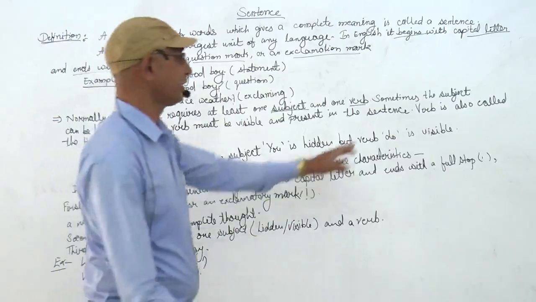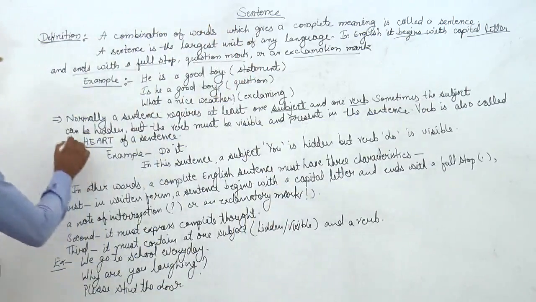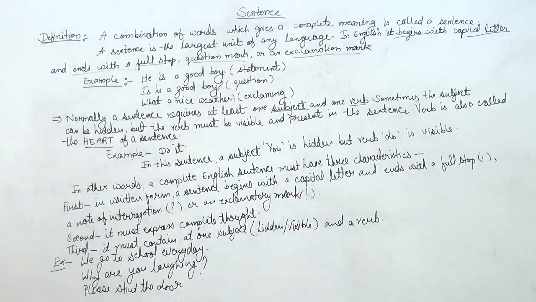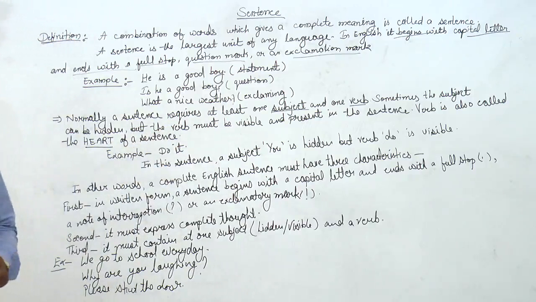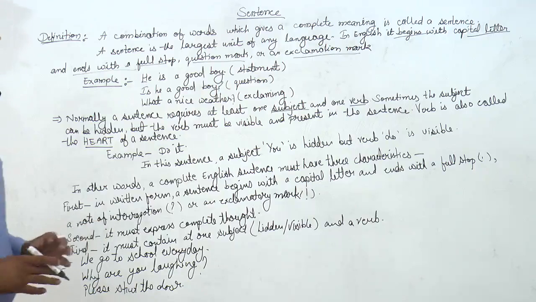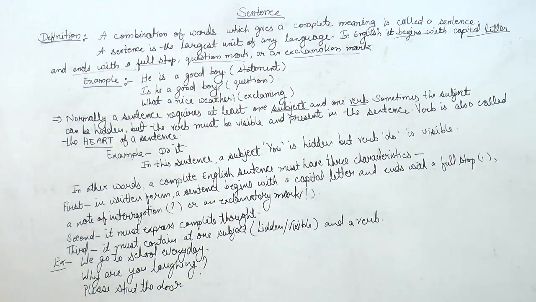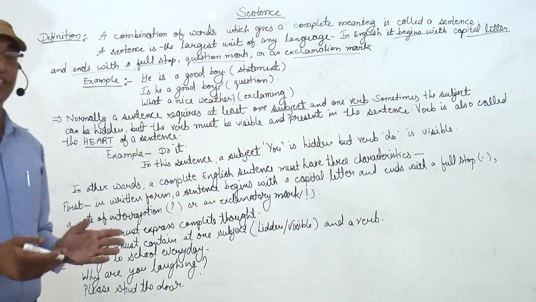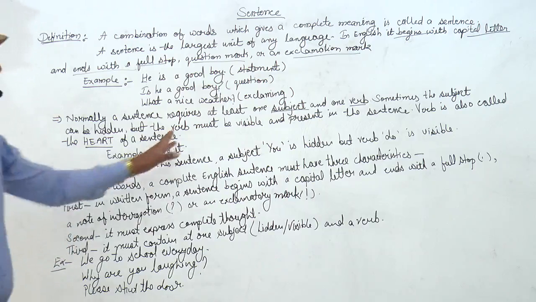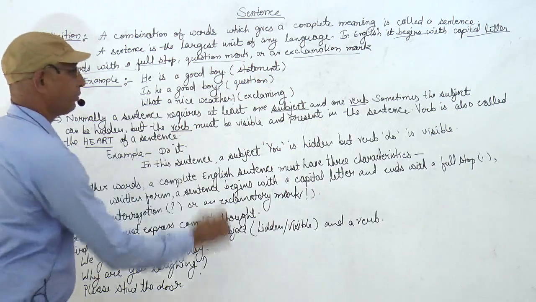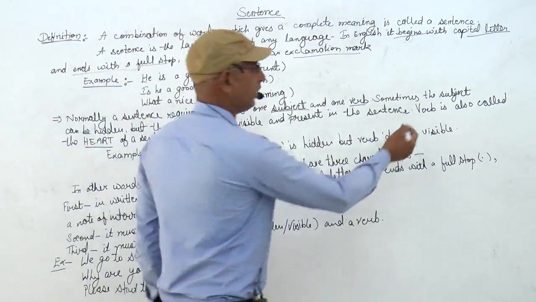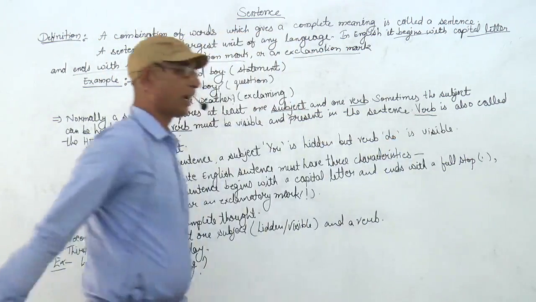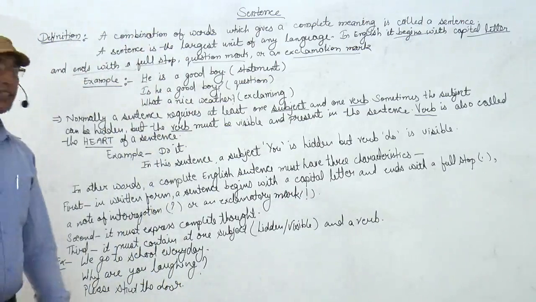But sometimes the subject can be hidden, but the verb must be visible and present in the sentence. Verbs are also called the heart of a sentence.